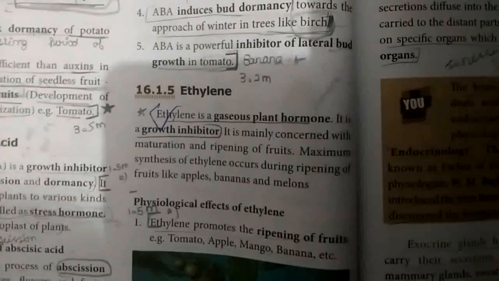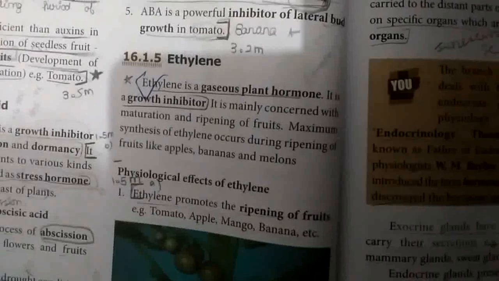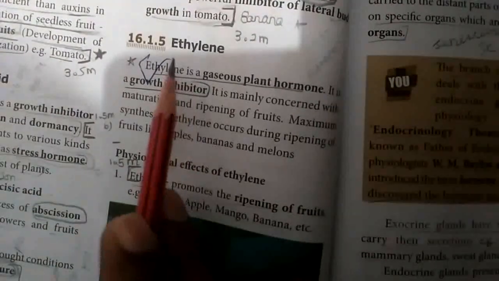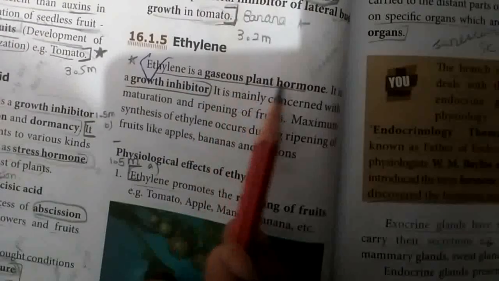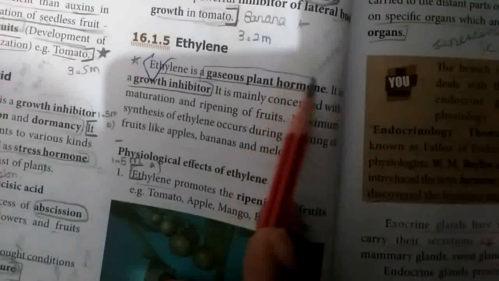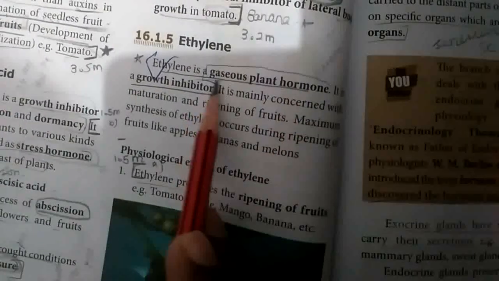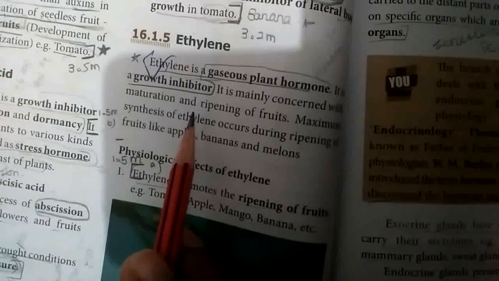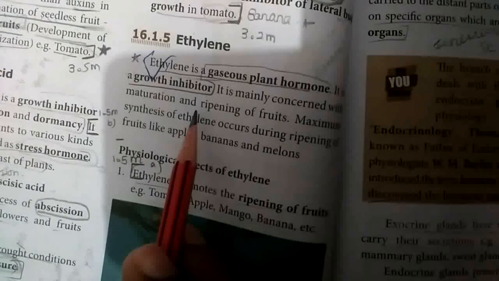Good evening, students. Next, we will see the ethylene hormone. Ethylene is a gaseous plant hormone. Ethylene is the only gaseous plant hormone. It is a growth inhibitor hormone. It can stop plant growth, so it is called a growth inhibitor hormone.